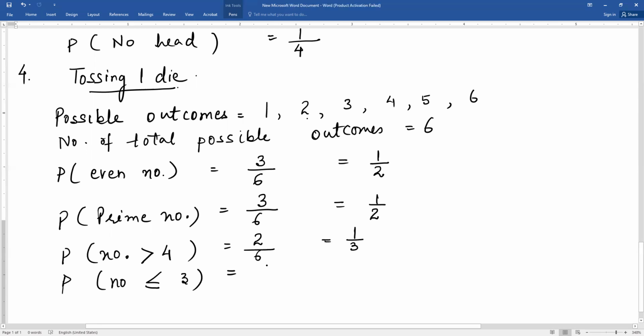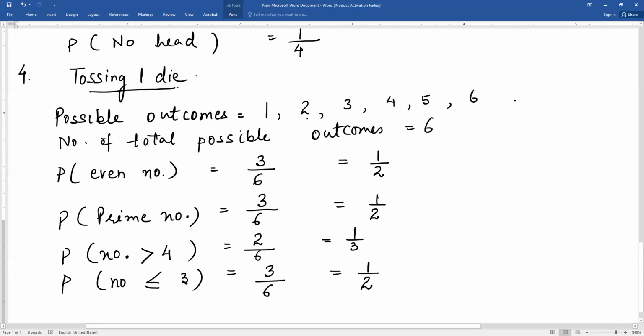So number of favorable outcomes becomes 3 and total outcomes becomes 6. This gives you a probability of 1 by 2. Similarly, if we are asked what is the probability of getting a number 7, we don't have 7 on a die, so the probability is 0.